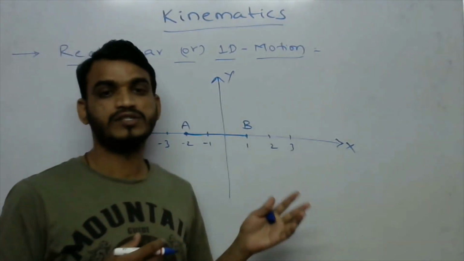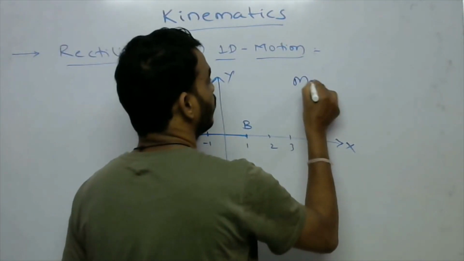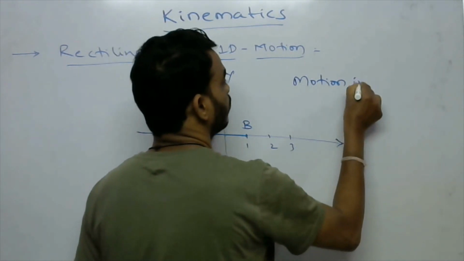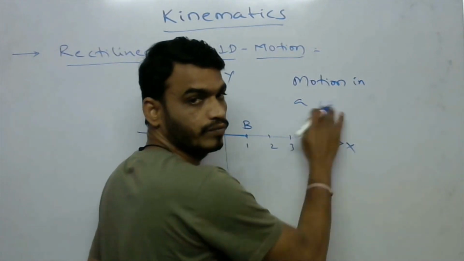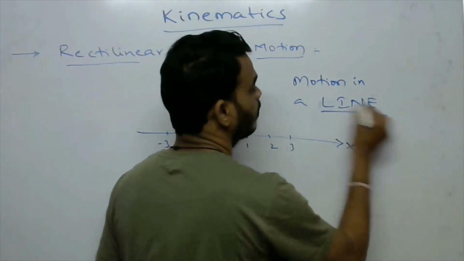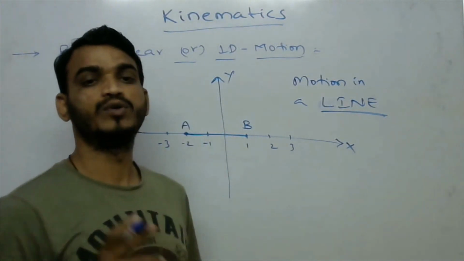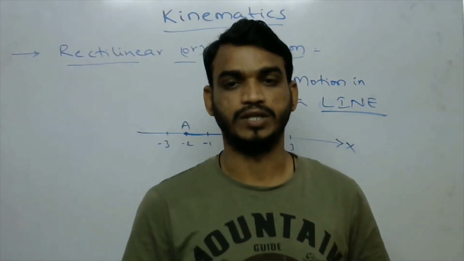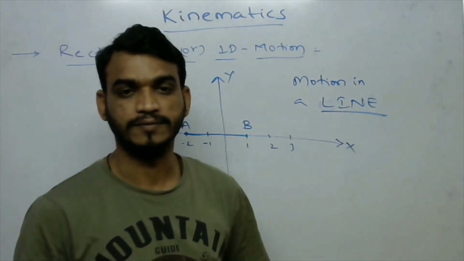This one-dimensional motion is called motion in a line, because it is changing its position only in one direction. So that's why it is called motion in a line.